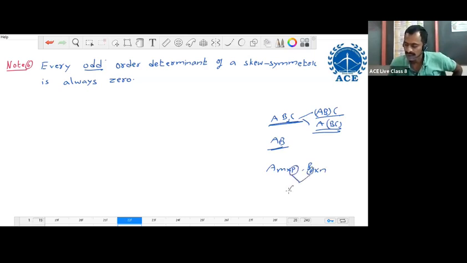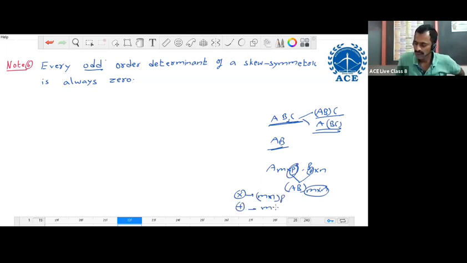The resulting matrix AB is of order m cross n. Total number of elements is mn. So the number of multiplications is the total number of elements mn into the inner dimension p. The number of additions is the total number of elements mn into inner order minus 1, p minus 1. That is mn into p multiplications, and mn into p minus 1 additions. Okay, sir. Thank you.